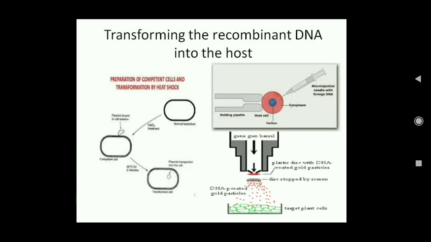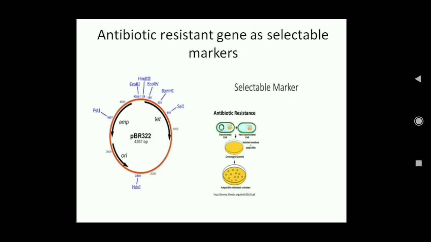Okay, now whether the recombinant DNA has entered or not, how do we know? Whether there has been a transformation or not, how do we know? For that we need some selectable markers, and mostly the antibiotic resistant genes are used as selectable markers.